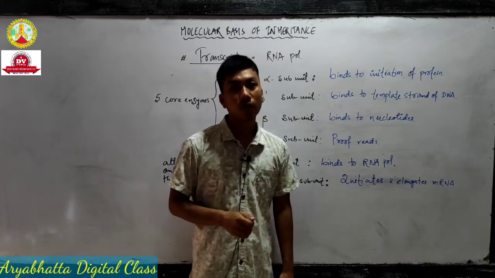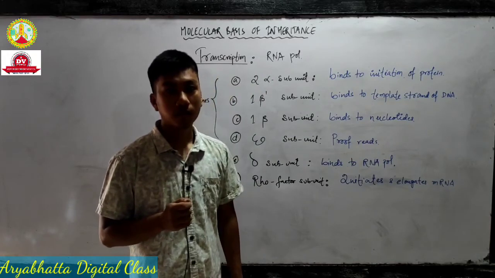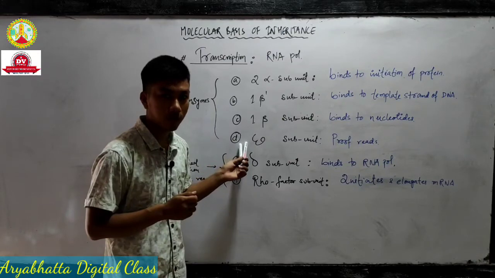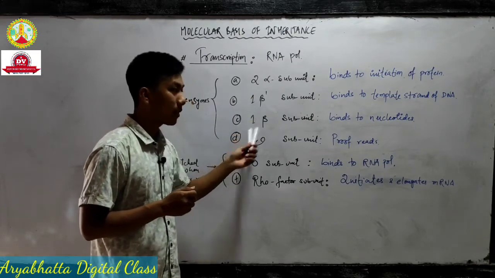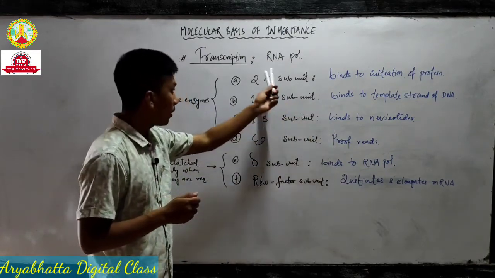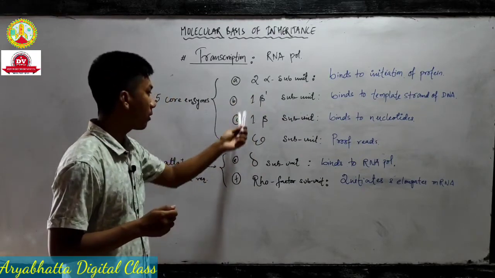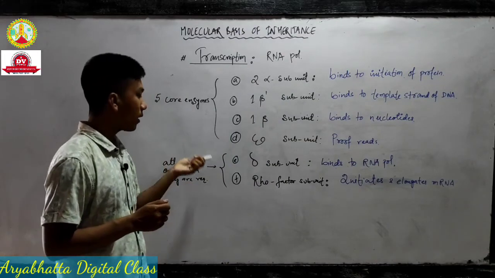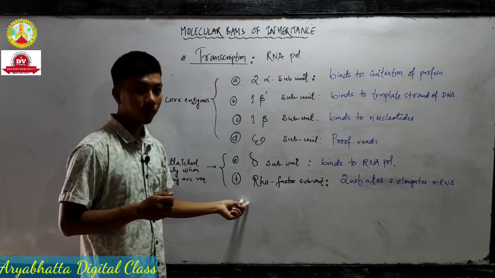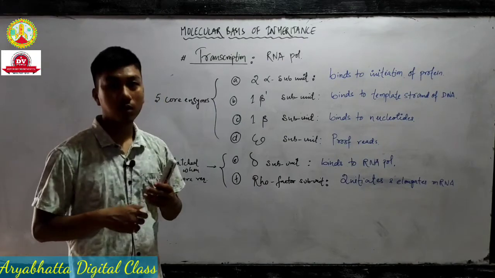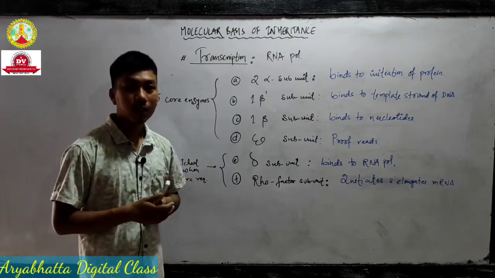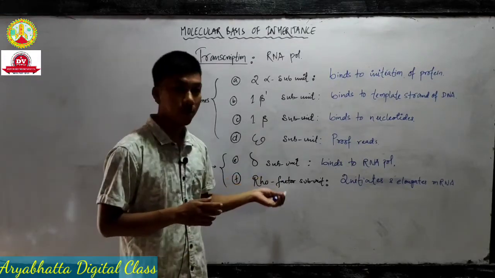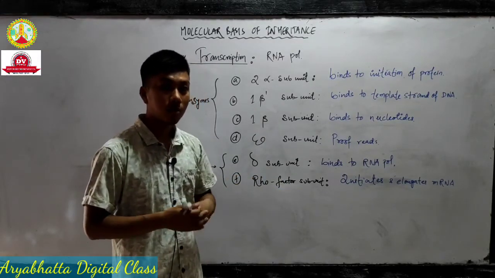Apart from those, they contain many subunits. What are those? 2 alpha subunits, 1 beta dash subunit, 1 beta subunit, and epsilon naught subunit. All those subunits have a specific role, and they are 5 in number, and we call those subunits a core enzyme. Again, they contain the sigma subunit and rho factor. Those two are subunits attached only when they are required. Once their work is done, they fall off. It has a specific role again. Okay, so these are the enzymes.